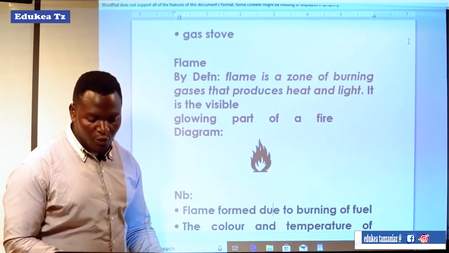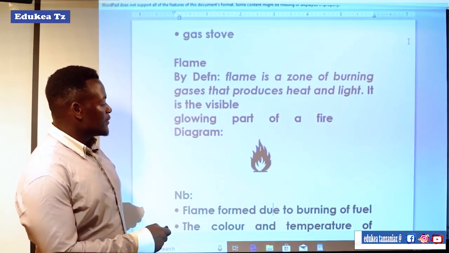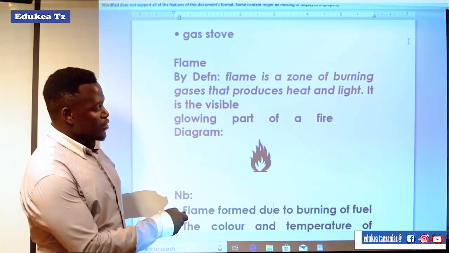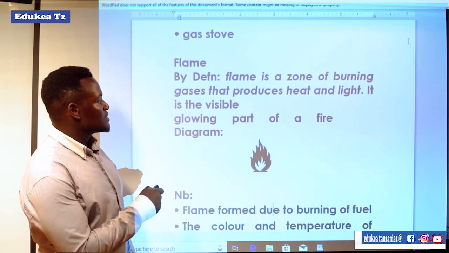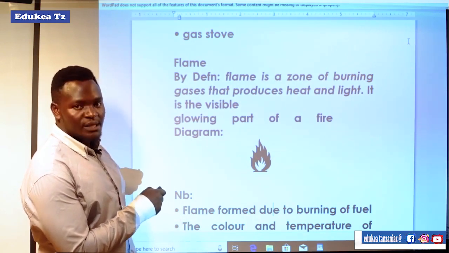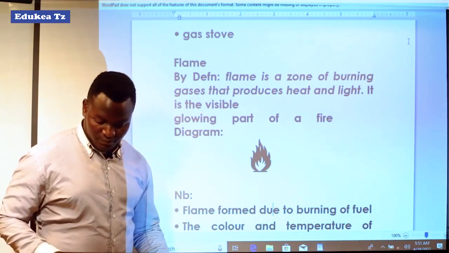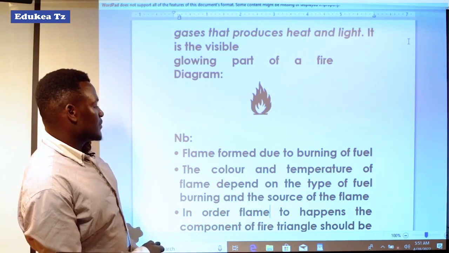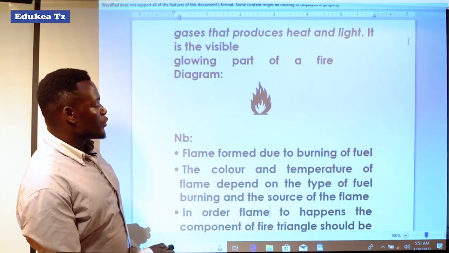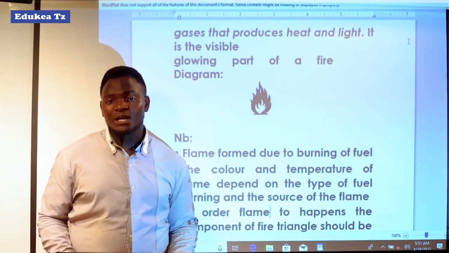Now you can see the diagram of a flame. This is the diagram of a flame and how it looks, because we have said that it is visible, so it is like this. Something to note: we say that flame is formed due to burning of fuel.